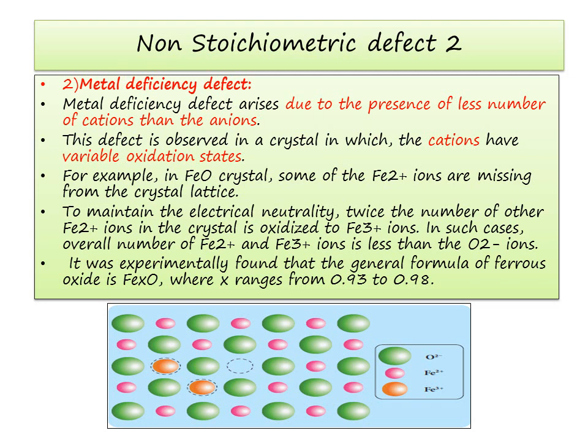They acquire additional charge of +1, +1, that is they become Fe3+ and Fe3+. Therefore, to maintain the electrical neutrality, what happens? Twice the number of other Fe2+ ions in the crystal is oxidized to Fe3+ ions. In such case, the overall number of Fe2+ and Fe3+ ions is less than the oxide ions. It was experimentally found that the general formula of ferrous oxide is FexO, where x ranges from 0.93 to 0.98.